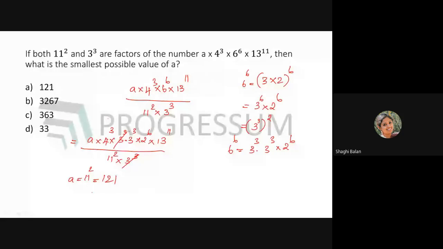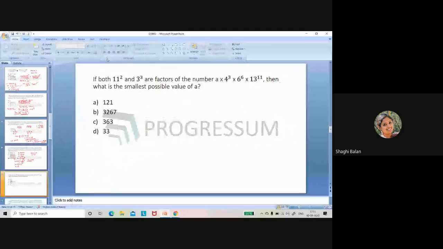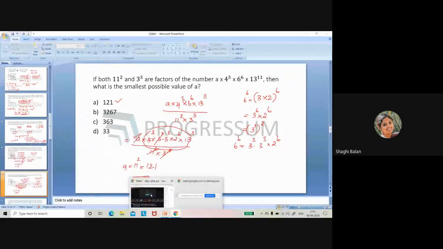Here the idea is, if 11 square into 3 cube is to be a factor of the numerator, it should be completely divisible, which means it should get cancelled. In order to cancel out 11 square, you cannot express the other values in terms of 11 square. The only possibility is that a should have 11 square so that these get cancelled. So the smallest possible value of a is 11 square, which is 121. So your answer is option A. Is it clear, guys? Any doubts in that question? Any doubts?